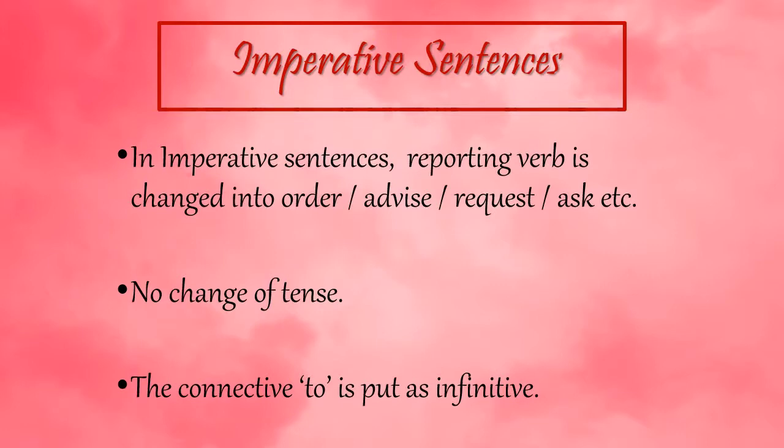Now here we are going to use order, advise, request, ask. There will be no change of tense, and the connective to is put as infinitive.